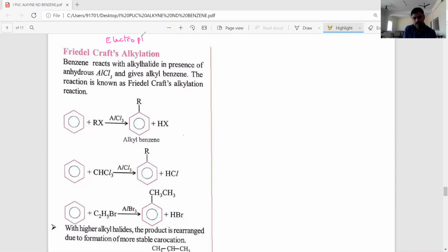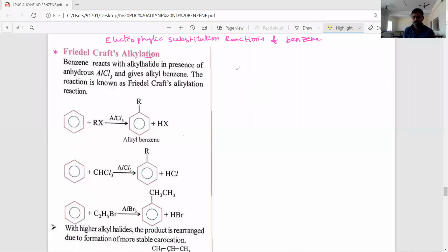Electrophilic substitution reactions of benzene. One important electrophilic substitution reaction of benzene is the Friedel-Crafts alkylation reaction. What is Friedel-Crafts alkylation reaction?